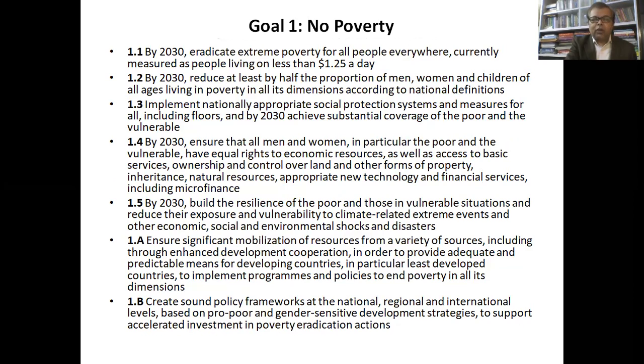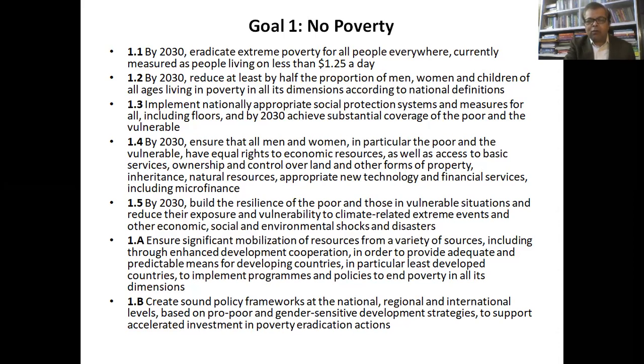Then we have goal 1, simply straightforward, no poverty. So the goal is very clear. We need to address the problem of poverty, eradicate poverty. Now, how to address this problem? For this, we are having several targets. By 2030, eradicate extreme poverty for all people everywhere, currently measured as people living on less than $1.25 a day.